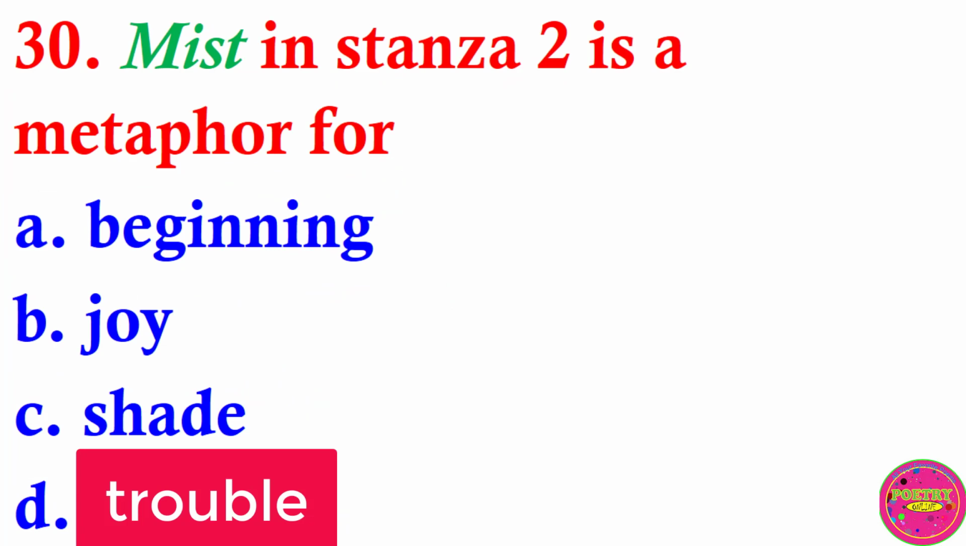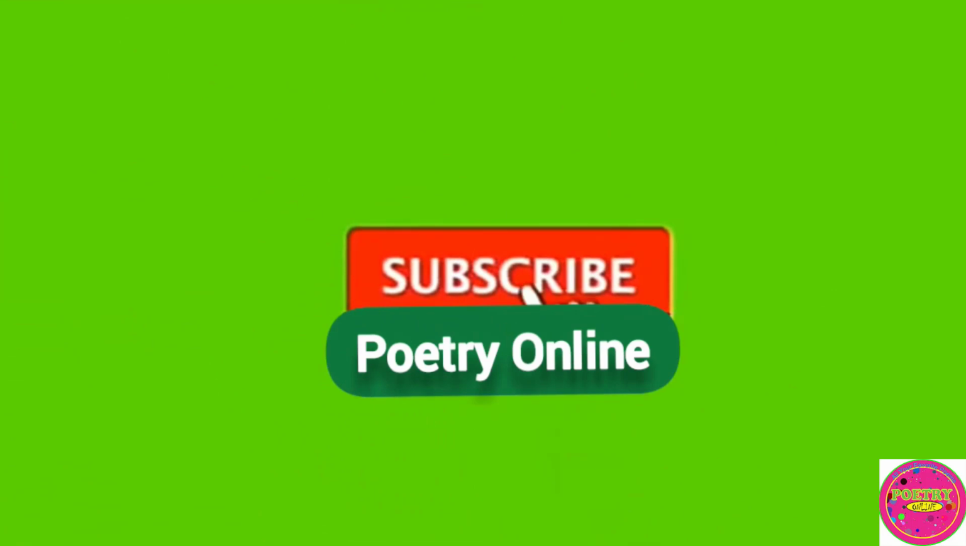Question 30. Mist in stanza 2 is a metaphor for A. Beginning, B. Joy, C. Shade, D. Trouble. The correct answer to this question is B. Joy.